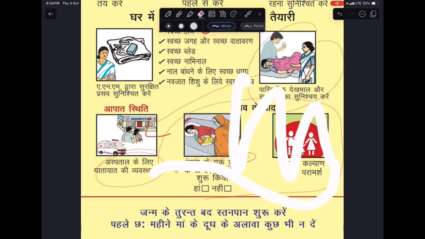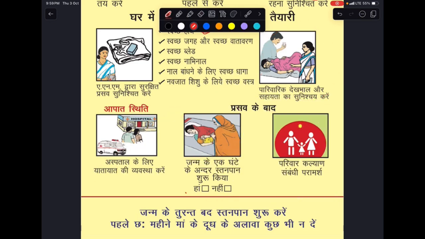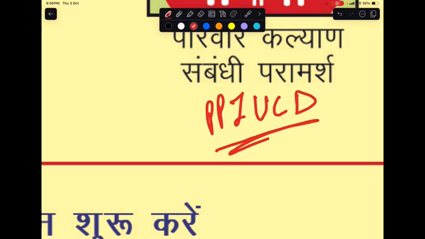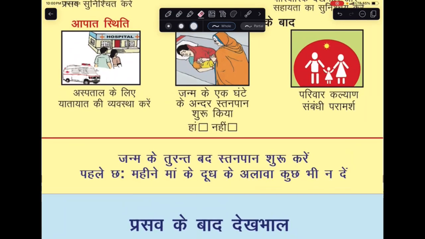If we have ensured that within 1 hour of birth she is breastfeeding her baby, then tick mark as yes. If no, then tick mark as no. Family planning counseling should be given to her. This is again a very important thing because there's something called PPIUCD, right? So she should be counseled for all those things.